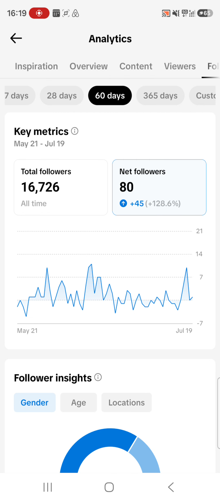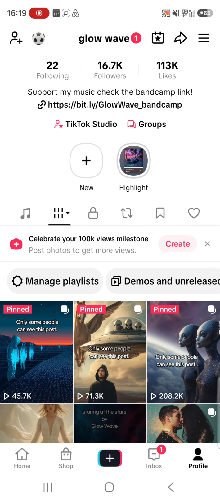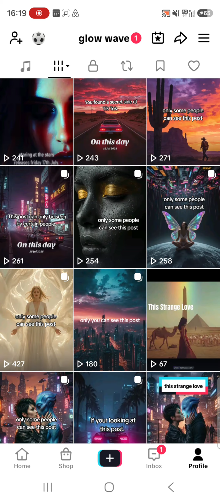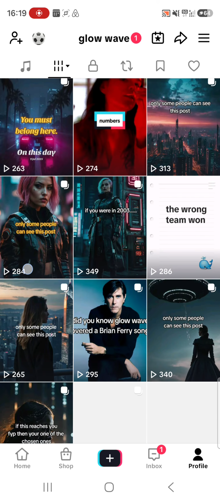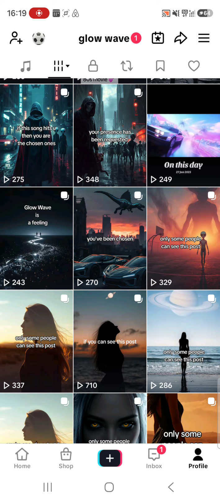And the reason for that is because of the format. And I find this quite difficult, but I'm just warning you guys, there's just too many different types of photos, too many different types of things, but also very similar types of words on the photos. Now, artists that have done very well have very, very similar photos and very similar songs.